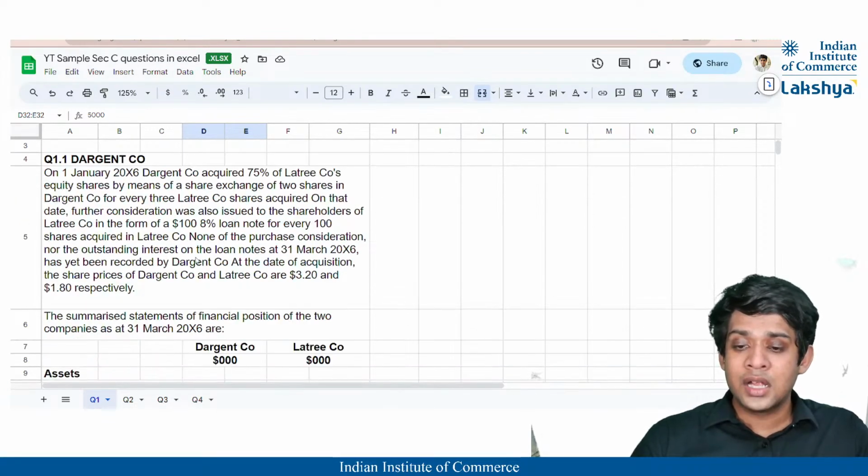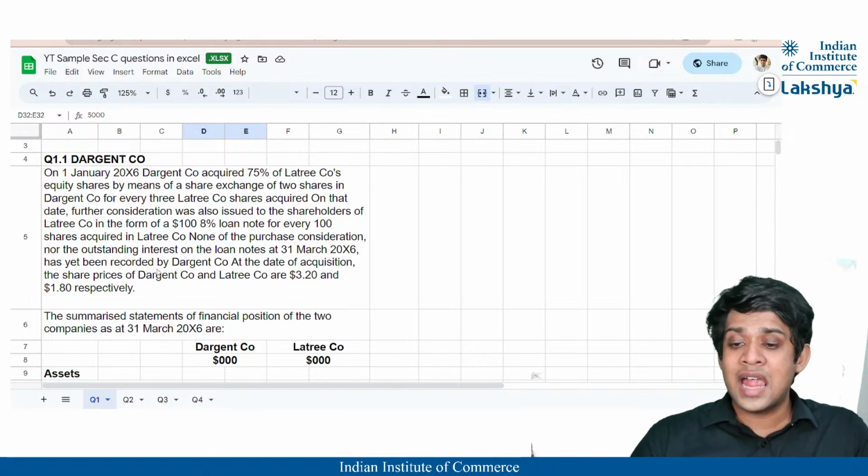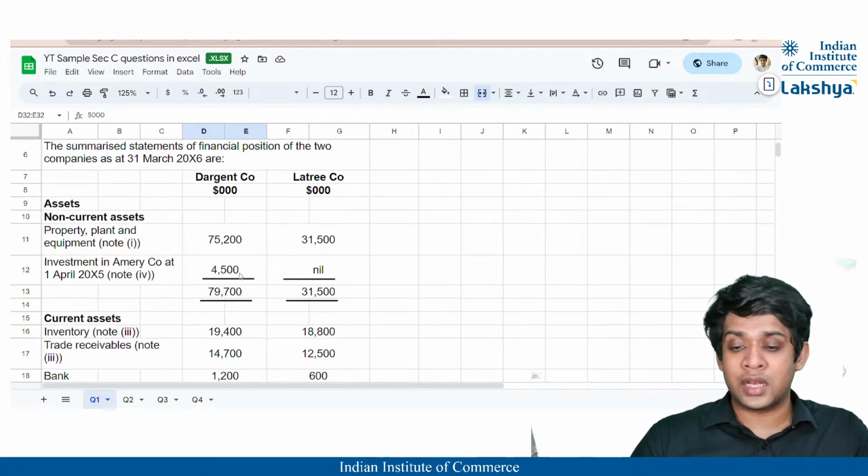And have they provided whether they have recorded it or not? You can see here further consideration was also issued to the shareholders of Lottery Company in the form of $100 8% loan note for every 100 shares acquired in Lottery Company. None of the purchase consideration nor the outstanding interest on the loan notes at 31st March 2006 has been recorded by Darjan Company, right?